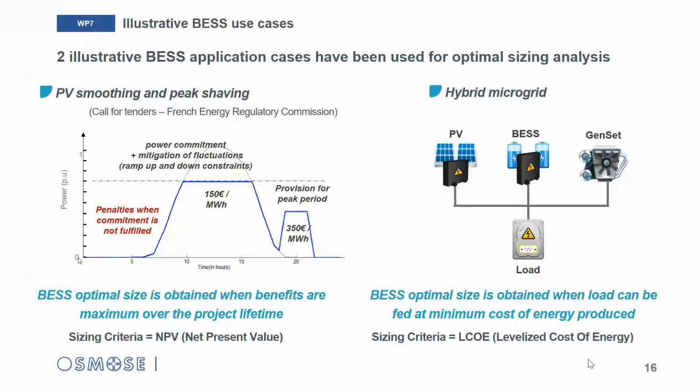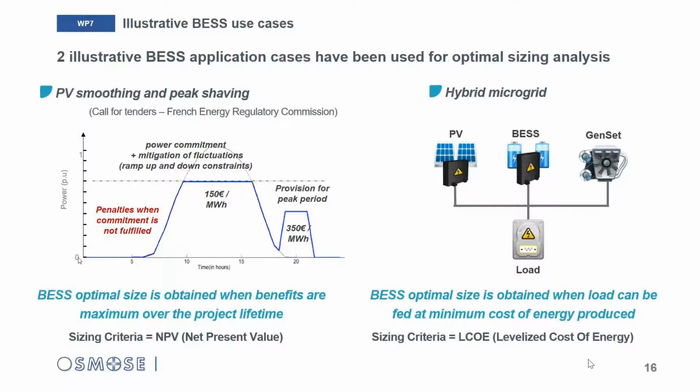But meaning that in that example, the PV size was 1 megawatt installed of PV capacity. When you found the optimal BSS size related to this size of 1 megawatt of PV, after this, if you want to have another capacity of PV installed, this is just a scale effect. So this is quite simple. But for other systems like the hybrid microgrid, it is not so simple.